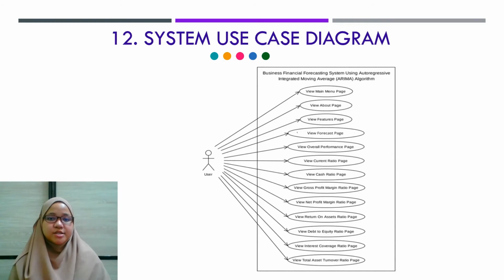This is the system use case diagram, where the user is able to view the main menu page, which is the landing page, the about page, which tells more about the system, and the features page, which tells more about the features involved in the project. They are also able to view the forecast page, where it shows the ratio menu, and the user can click whether they want to view the overall performance page or all the financial ratio pages, where visualization techniques are shown, which are the interactive bar chart and interactive line graph.